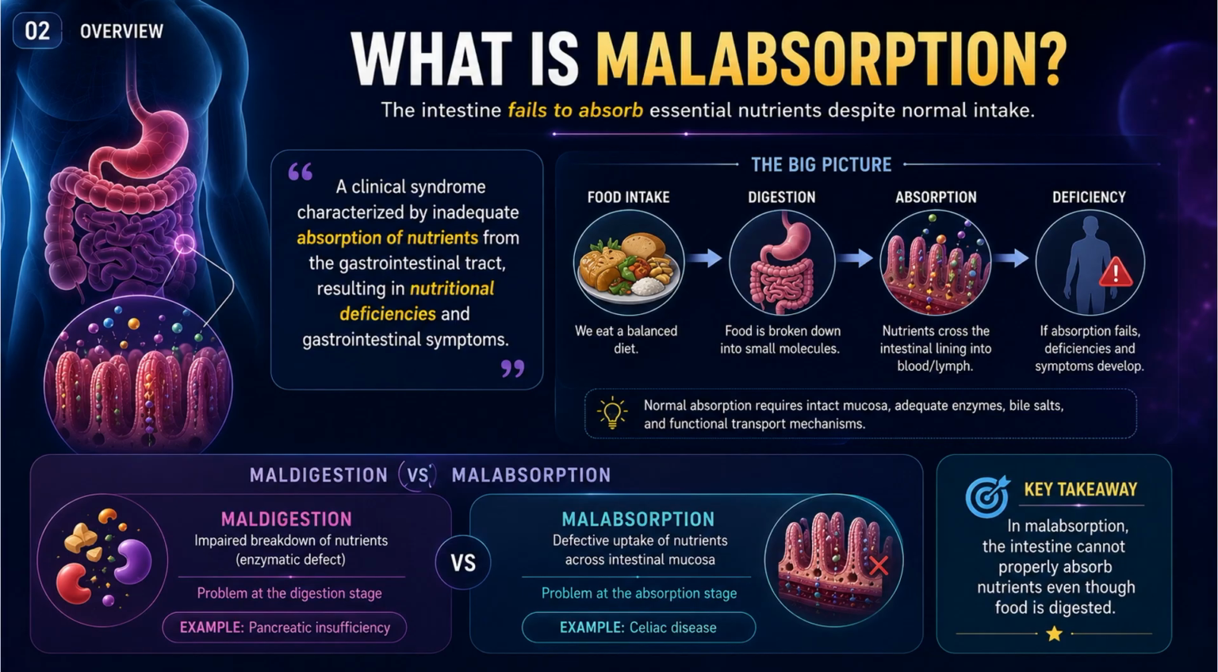Important difference is maldigestion versus malabsorption. Maldigestion means food is not broken down properly. Example, pancreatic insufficiency. Whereas malabsorption means food is digested, but intestine cannot absorb it properly.